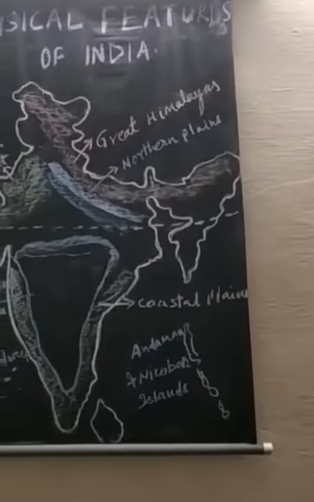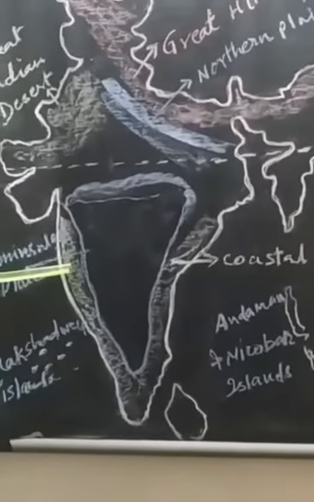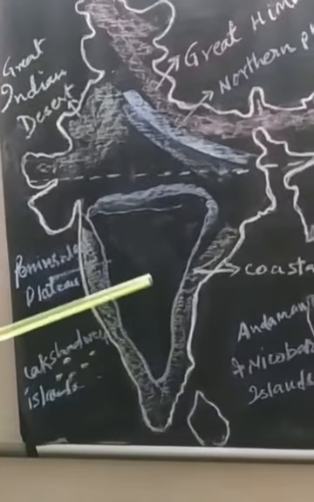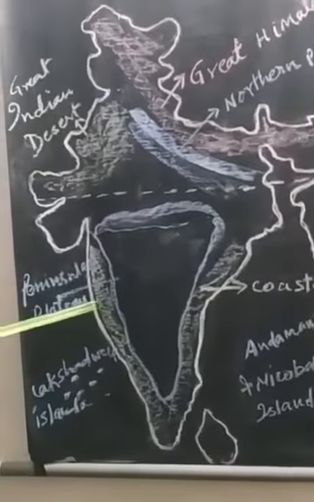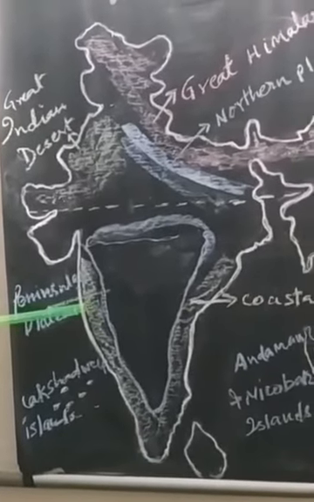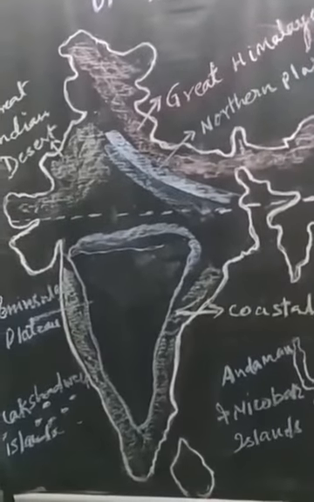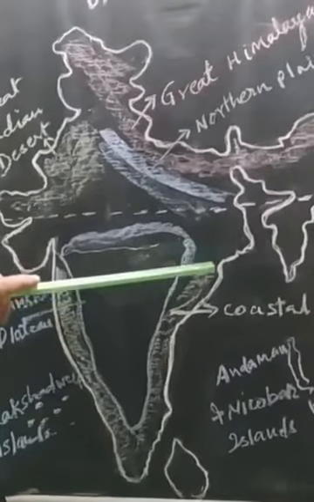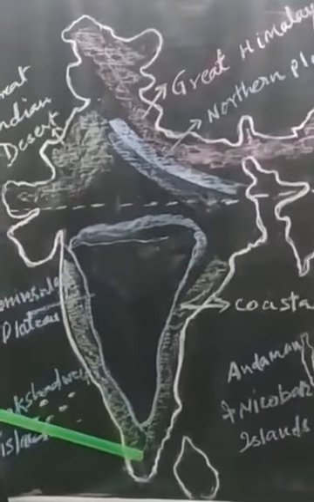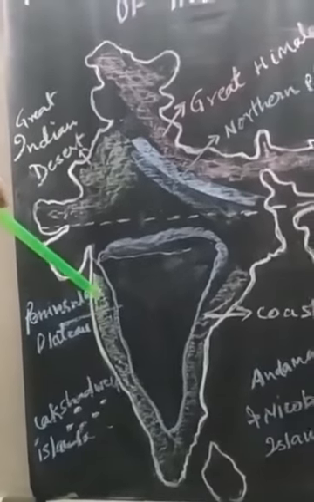Now we will come to the Western Ghats and Eastern Ghats, which mark the western and eastern edge of the Deccan Plateau. They mark the western as well as eastern boundaries of the Deccan Plateau. The Western Ghats lie parallel to the western coast, and the Eastern Ghats lie parallel to the eastern coast.